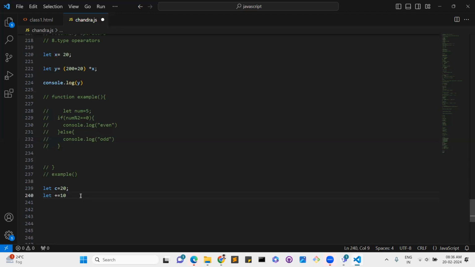So I've written it like this. Most of the developers do it like this. So like this, it will display. See, I've written it right.